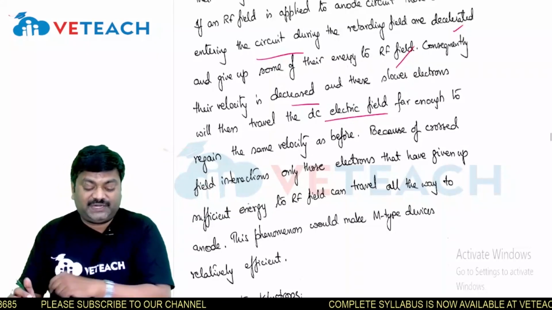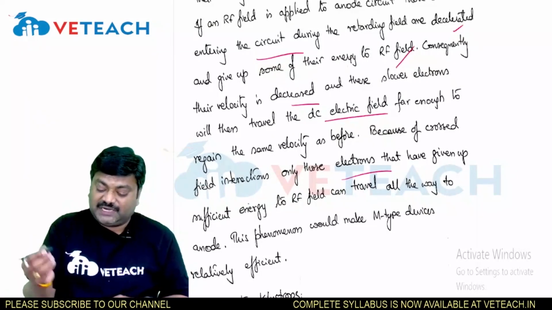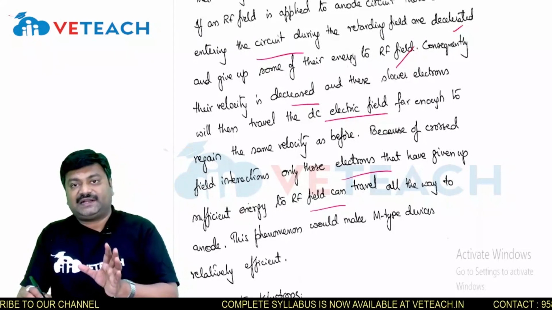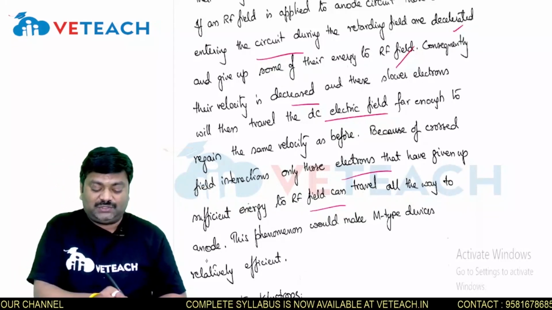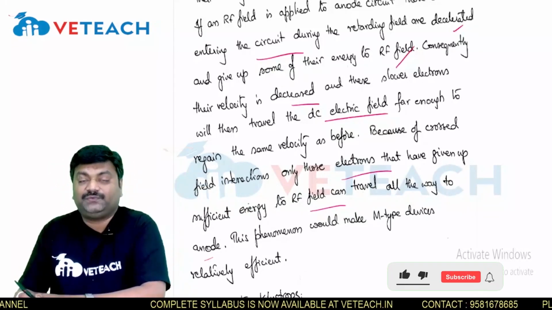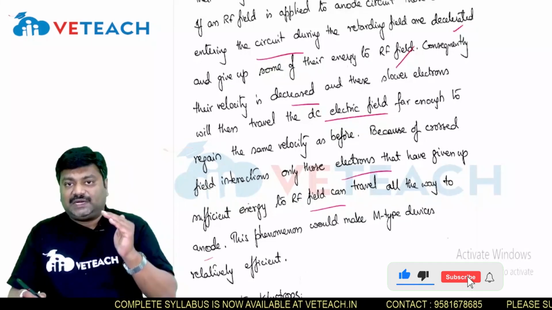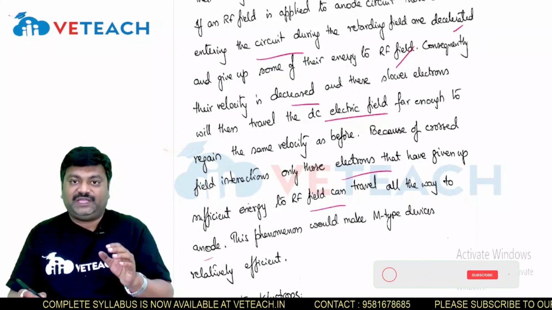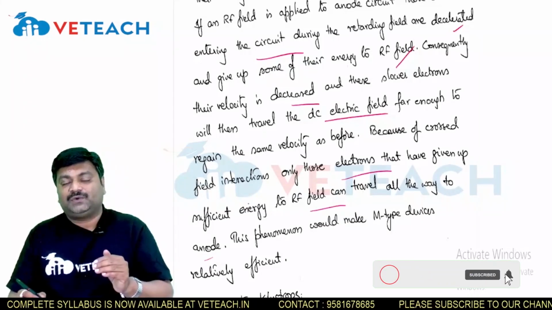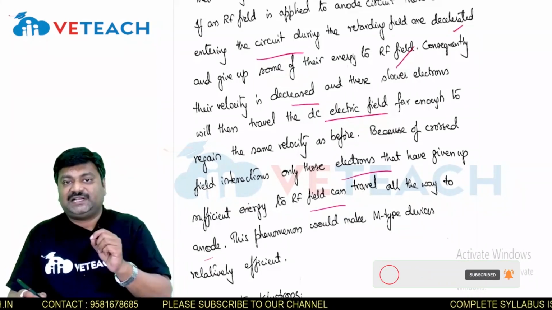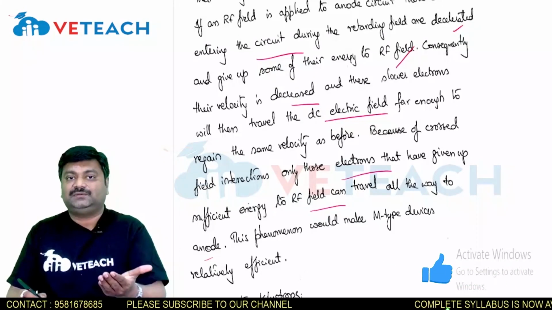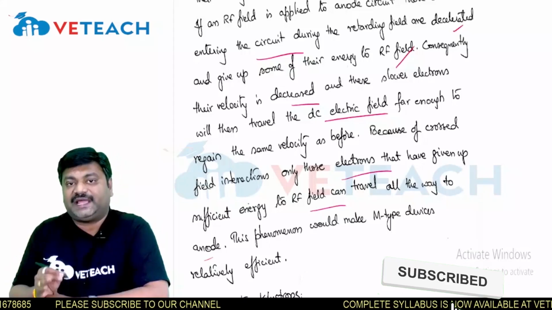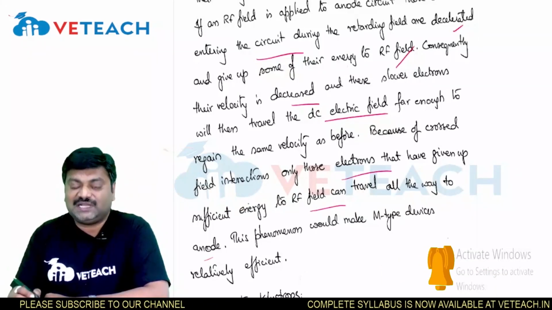Because of these cross-field interactions, only those electrons that have given up sufficient energy to the RF field can travel all the way to the anode. This phenomenon we call the accelerated and decelerated phenomenon, where only electrons with sufficient energy given to the retarding field carry their energy towards the anode.